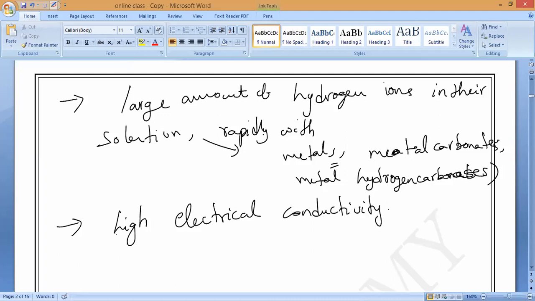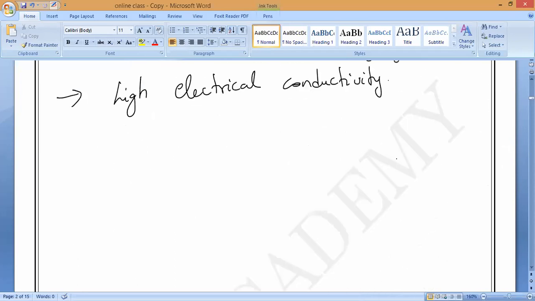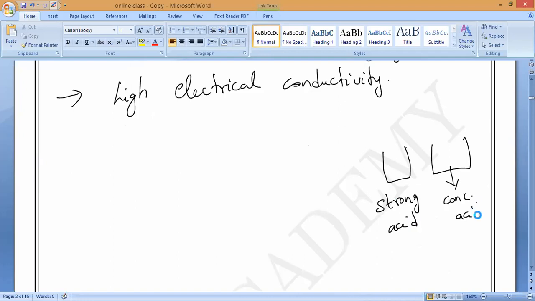This is not because of concentration. Suppose I have taken one concentrated acid and one strong acid. Who is conducting more electricity? This is the strong acid. A strong acid ionizes in water and forms H plus ions. But here, only acid is present.